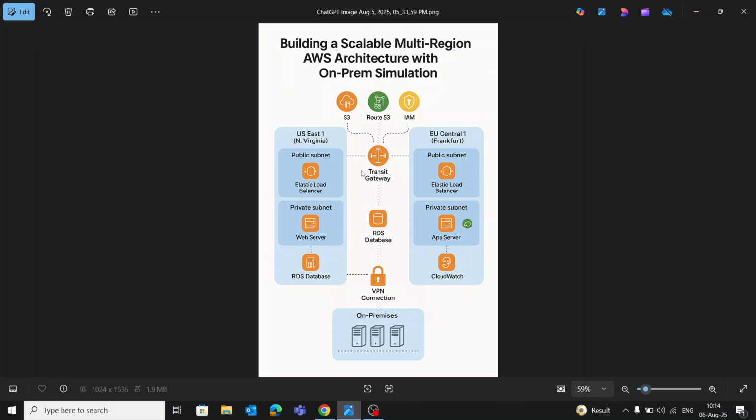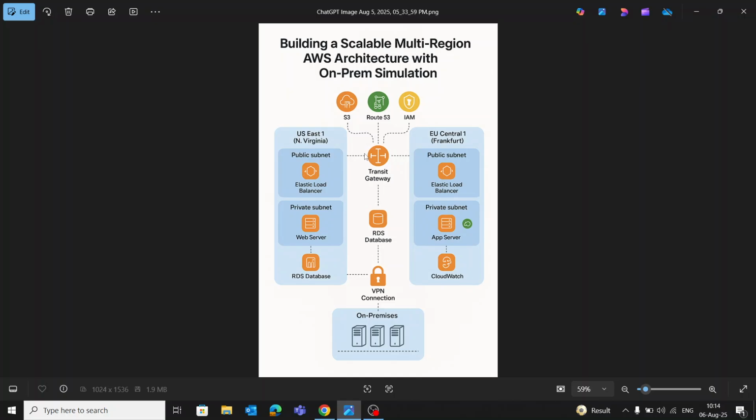Architecture breakdown. In each region, VPCs isolate the infrastructure. Public subnets host load balancers. Private subnets contain EC2 web and app servers. App servers connect to a shared RDS database in the US region.